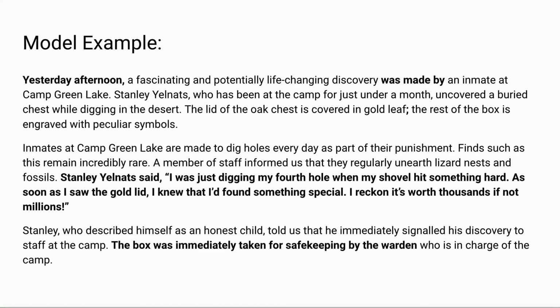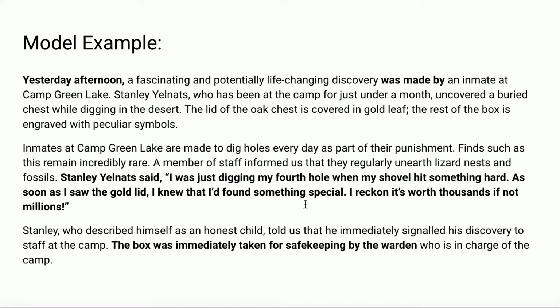And now I'm going to include a quote. Stanley Yelnats said, "I was just digging my 4th hole when my shovel hit something hard. As soon as I saw the gold lid, I knew I'd found something special. I reckon it's worth thousands, if not millions." So within that quote, the whole of my news article so far has been in formal tone. Inside the quote, I can switch and I can be less formal. I can use some contractions such as I'd and it's that I wouldn't use in the rest of the article, and I can use colloquialisms like reckon, things that we wouldn't say in more formal writing.